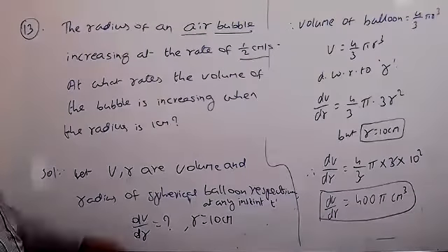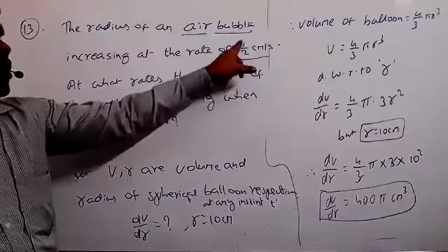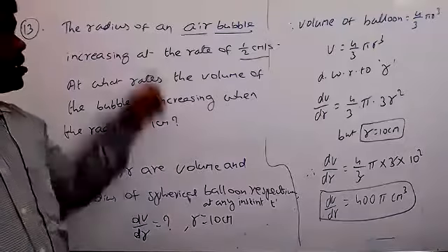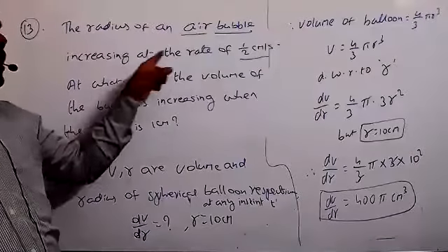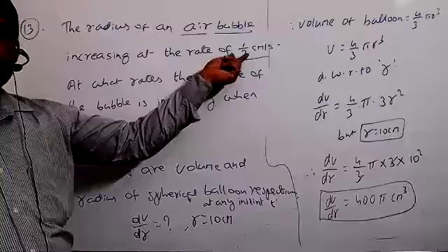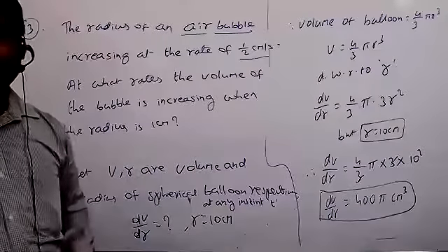You can see clearly 1 by 2 centimeter per second. That means you can write dr by dt equal to 1 by 2 centimeter per second. Always remember that. If the volume of any air bubble is increasing at some rate, they will compulsorily give cubic centimeters per second.